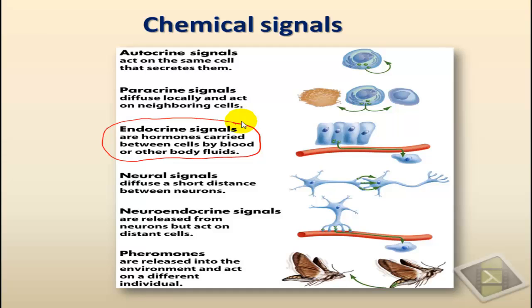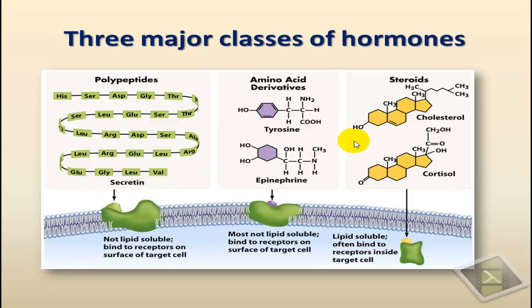Those endocrine signals are released into the blood, and they travel a long distance to act on target cells. So their mode of action basically is long distance, through release into the bloodstream to act on target cells, and their action usually has a long-term effect. The hormones themselves are released in small quantities, but their effect lasts long. Hormones are known to be organic molecules, organic by nature, and they come in three different forms.